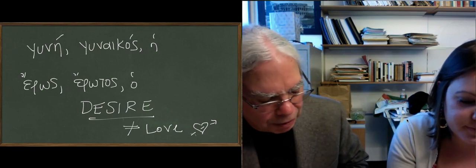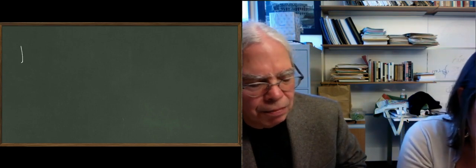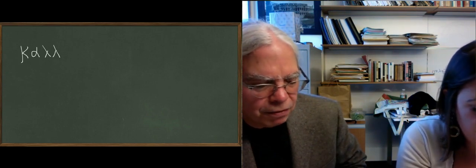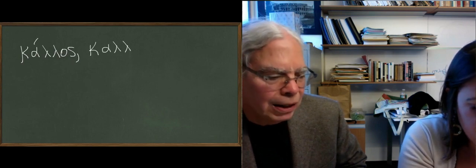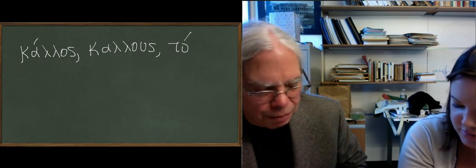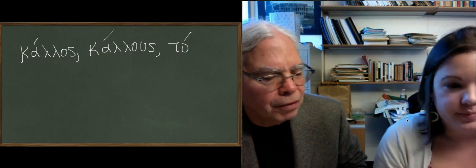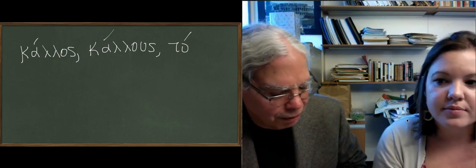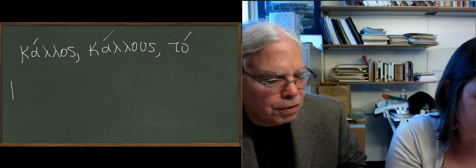Another important noun in this lesson is the one we mentioned in class today briefly, kalos, with two lambdas. The S-stem noun that's derived from the adjective kalos, kale, kalon, which means beauty. Kalos, kalus is the genitive, and it's neuter. And it means beauty. Accent on the first syllable. We also get the noun kerux, kerukos.